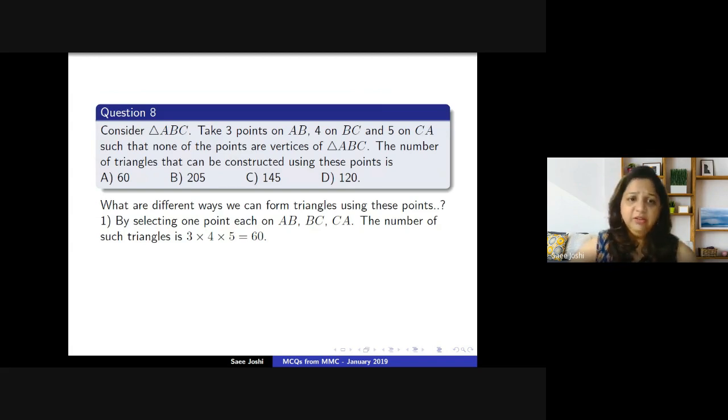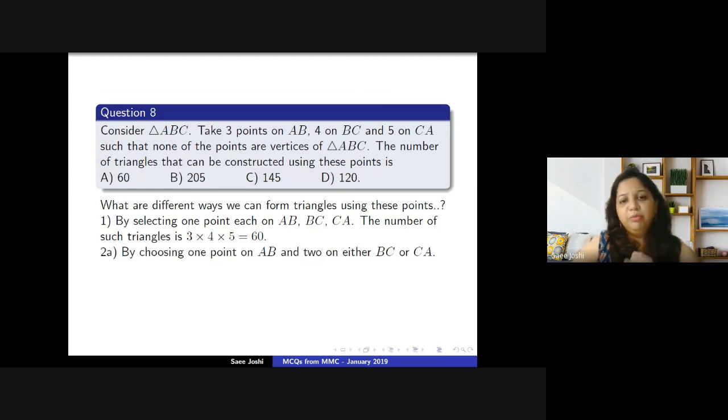Once this is done, we go ahead and choose 1 point on AB and 2 on either BC or CA. In how many ways can we do that? The 1 point on AB, there are 3 points, so that is 3 multiplied by, on BC there are 4 points, out of which we have to choose 2 points, so that can be done in 4 choose 2 ways, plus there are 5 points on CA, out of which we pick 2 points, so that can be done in 5C2 ways.